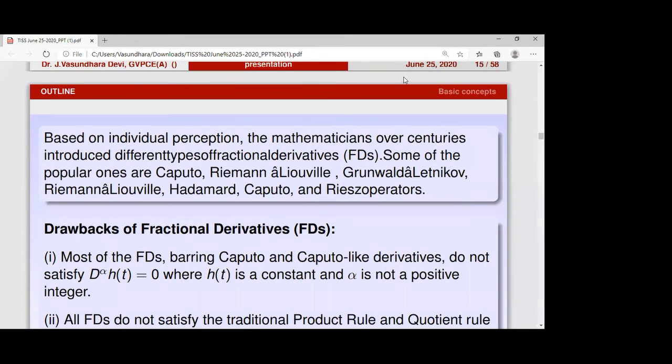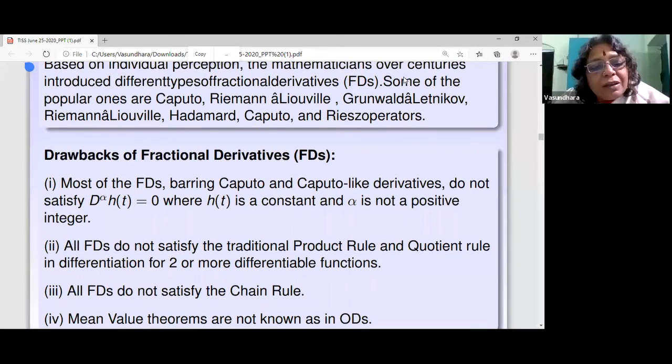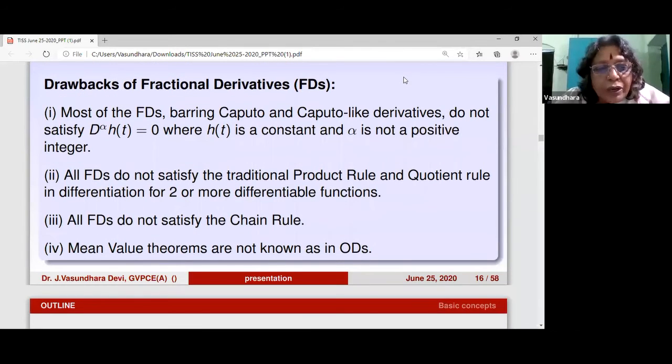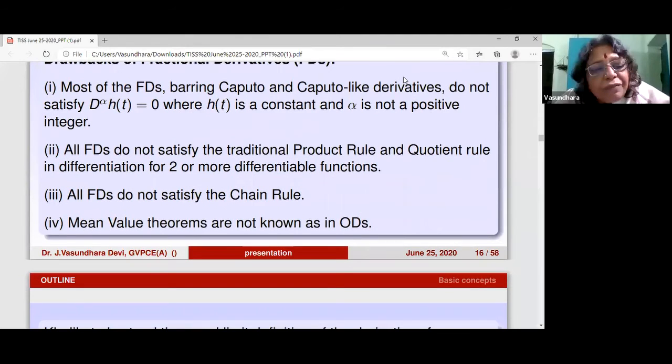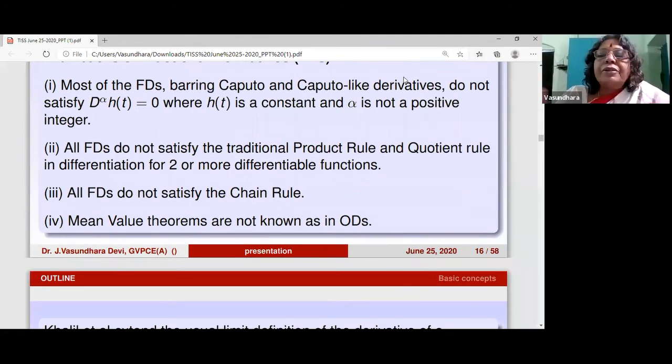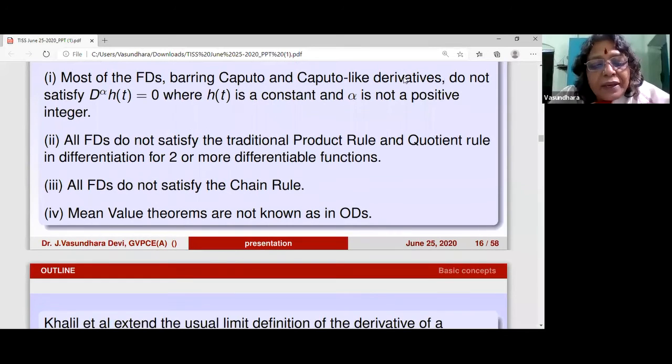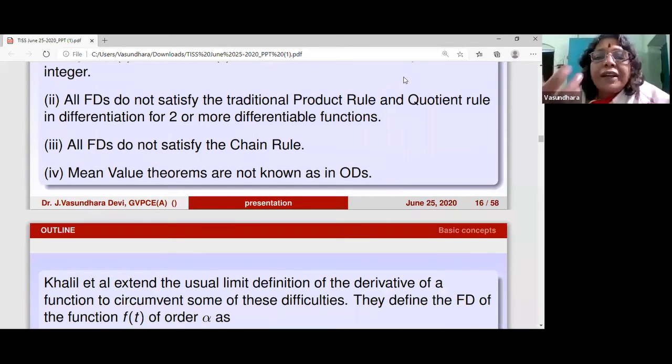Except Caputo and Caputo-like derivatives, the problem is that the derivative of a constant is not 0. They do not satisfy the product rule, they do not satisfy the quotient rule, they do not satisfy the chain rule, and they do not have mean value theorems as in ordinary derivatives. In fact, there is a mean value theorem that has been developed, it is in Dr. Lakshmikantham's book Fractional Differential Systems, but it uses a concept called the ultra-Mittag-Leffler function. So it's not easy.